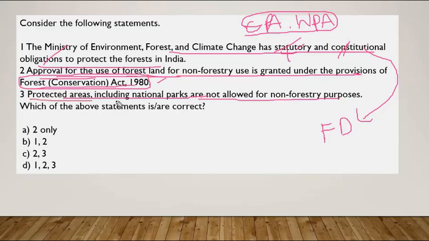Third statement is protected areas including national parks are not allowed for non-forest purpose. No, this is wrong, completely wrong. National parks are allowed for non-forestry purposes. You can take the simple example like safari. See, this is a non-forestry purpose, but still it is allowed in many of the national parks, right? You would have gone to safari in many of the places.